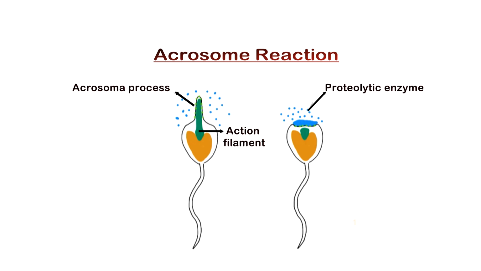When the plasma membrane of the sperm binds with that of the secondary oocyte, the plasma membrane of the oocyte depolarizes. This prevents polyspermy. Calcium ions play a significant role in the acrosomal reaction. The main factors essential for acrosomal reaction are optimum pH, temperature, and calcium and magnesium concentration.